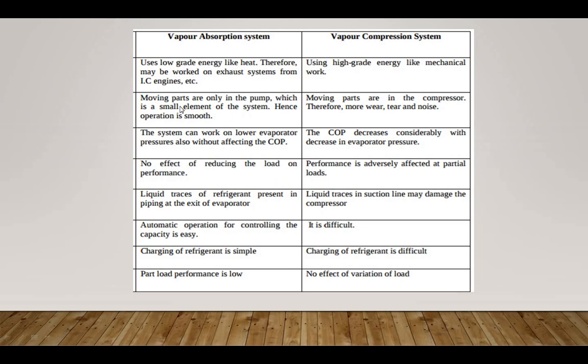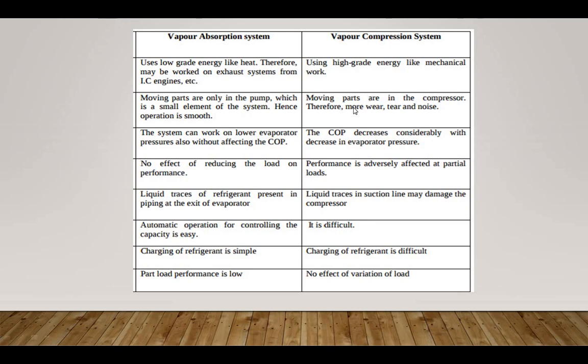Generally, the vapor absorption system uses low grade energy like heat, so it can work on exhaust from an IC engine, and the vapor compression system uses high grade energy like mechanical work. Next, the only moving part in the vapor absorption system is the pump, which is a very small element of the system. Hence the operation of the vapor absorption system is very smooth.